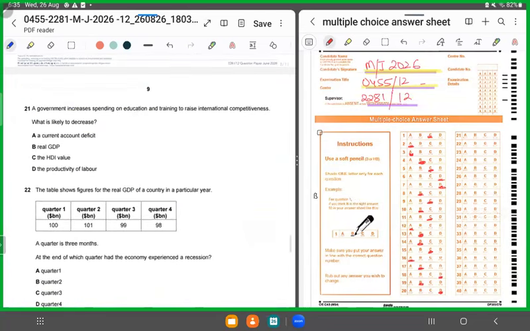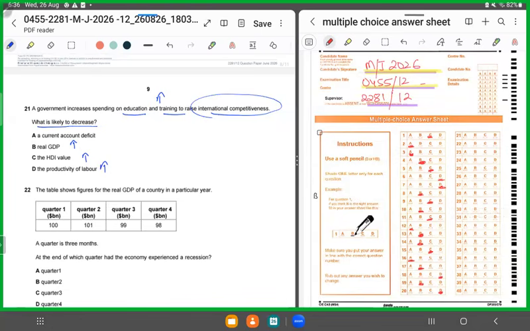21 says the government increases spending on education and training. Why? Because it wants to achieve international competitiveness. What would fall? So, if the government spends more on education and training, what would fall? A current account deficit, real GDP, HDI value, productivity of labor. Real GDP would increase, HDI value would improve, productivity of labor would improve, because when you're spending on each one of them, this would improve.